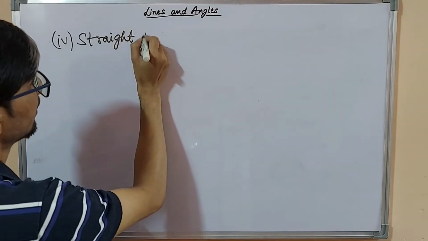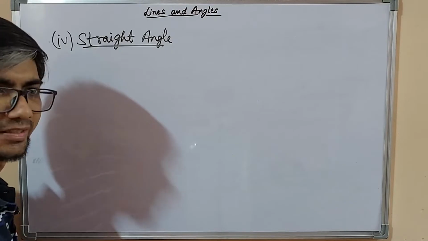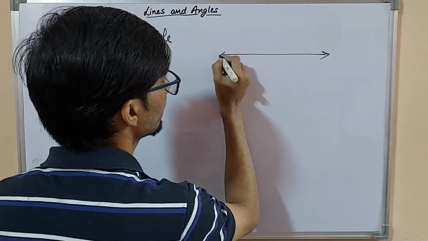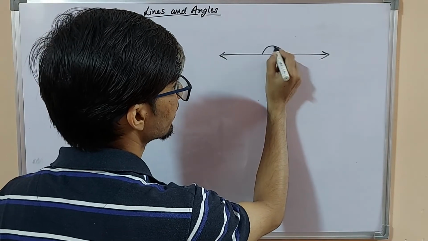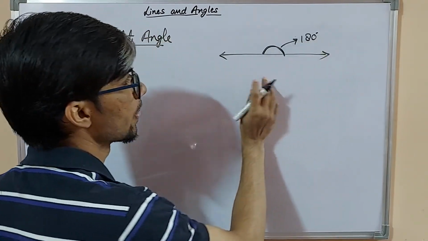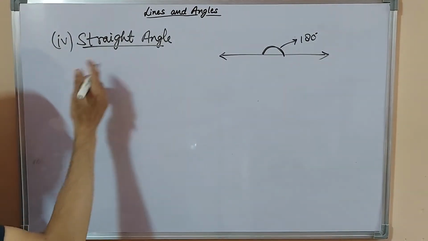Straight angle. What is a straight angle? An angle made on a straight line which is equal to 180 degrees. Exactly 180 degrees is called a straight angle.